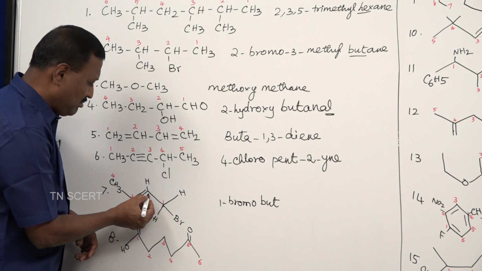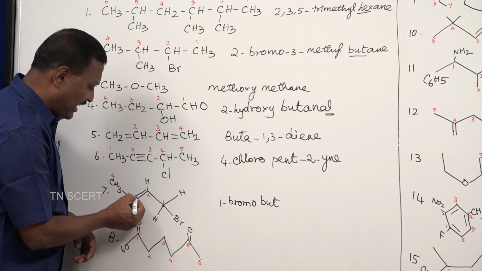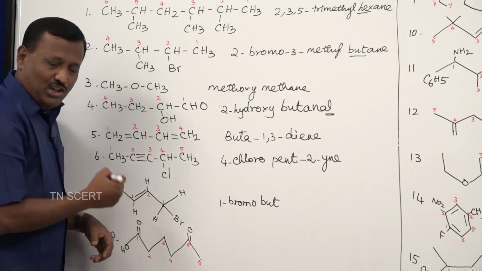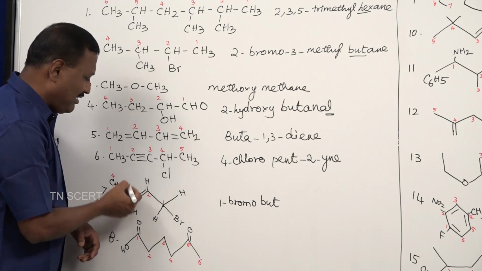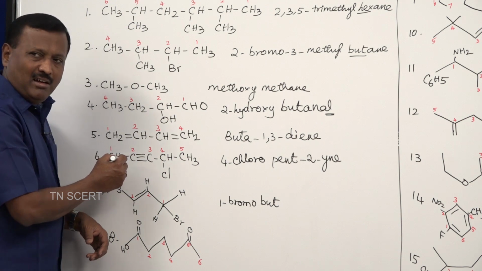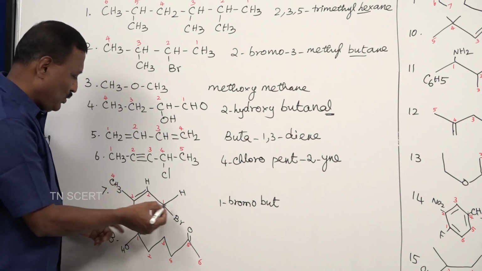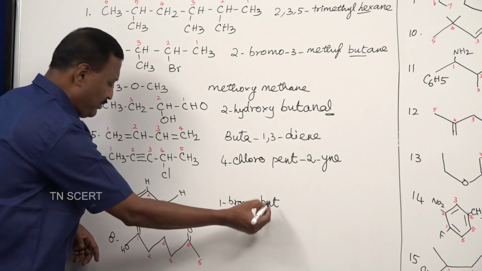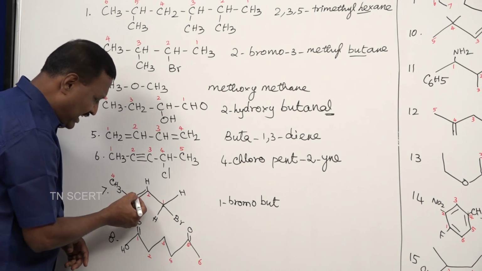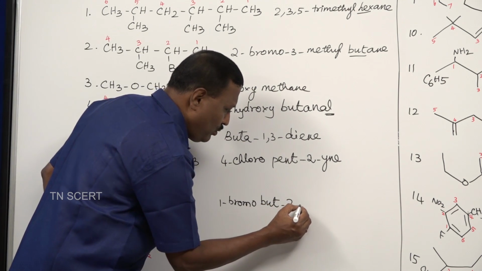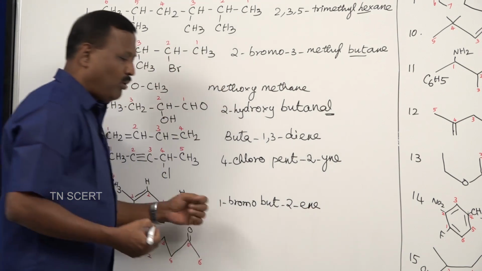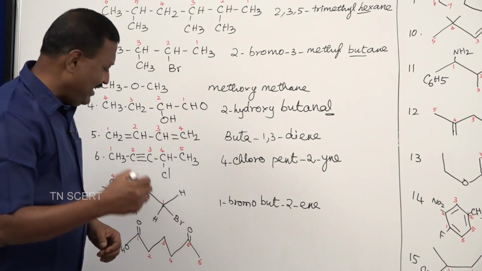So you should give the name as 2-ene instead of 3-ene, like 2-yne. So, but, 4 carbons, but-2-ene. 1-bromobut-2-ene.